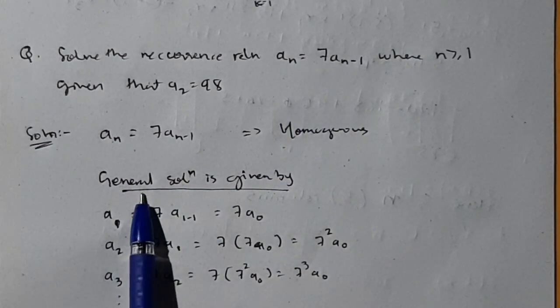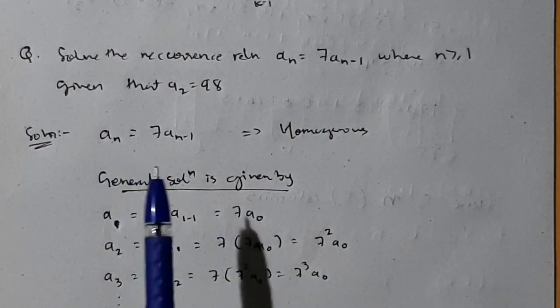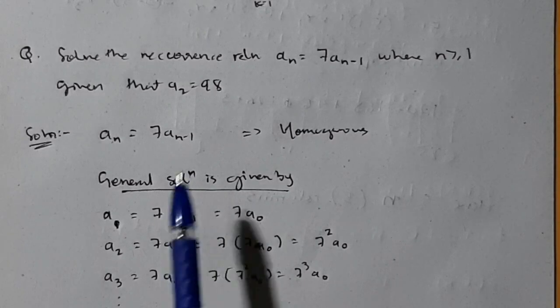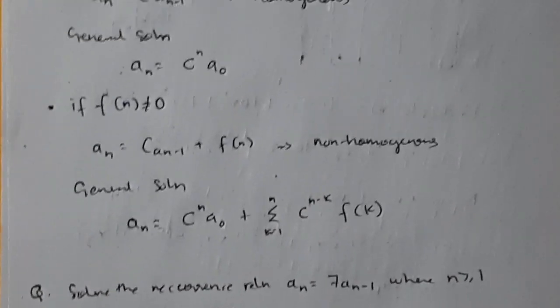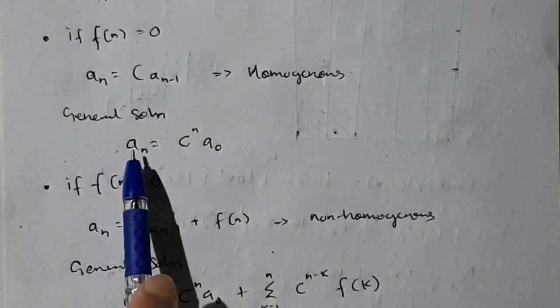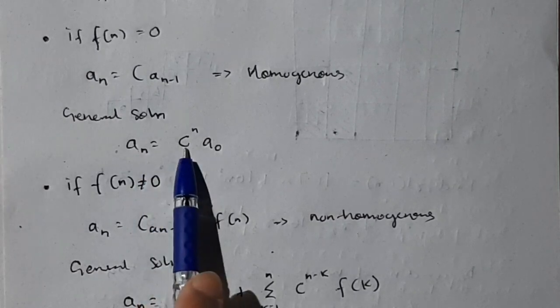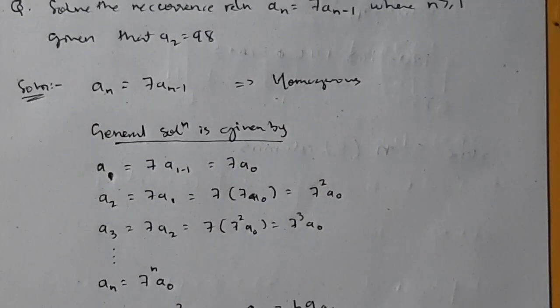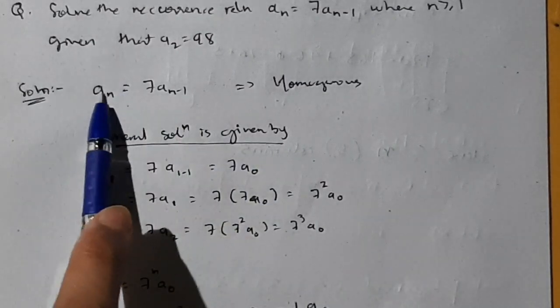So the general solution of homogeneous is, in that previous which I had shown you, an is equal to c raised to n into a naught. See here, the general solution for homogeneous is an is equal to c raised to n into a naught. So you need to find out all of that. How to do that? See, they have given you this general formula.